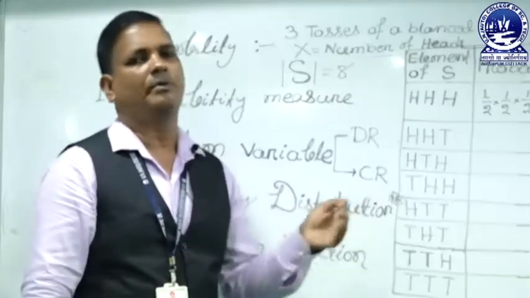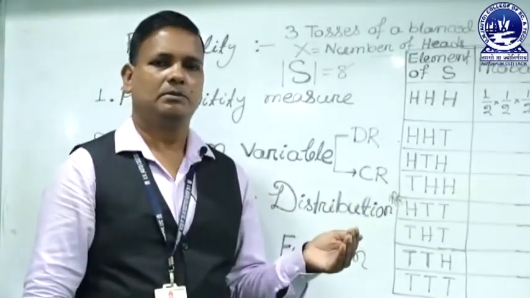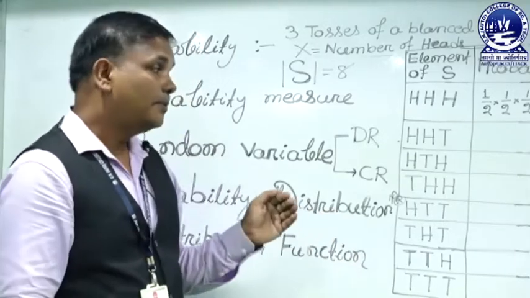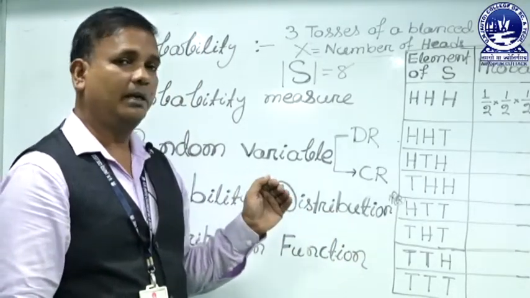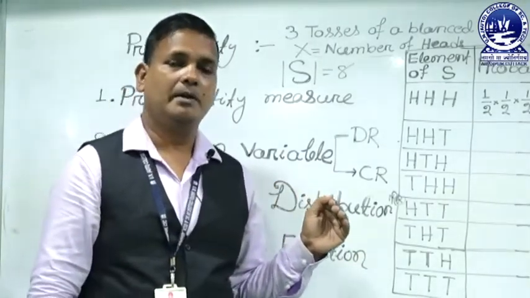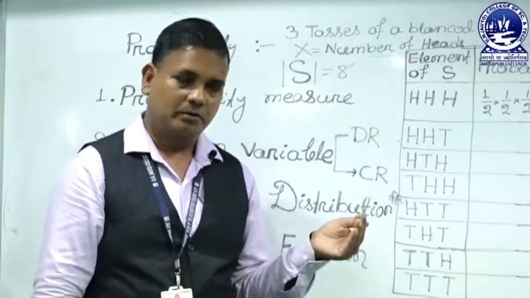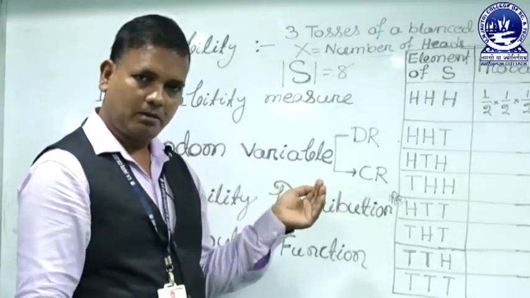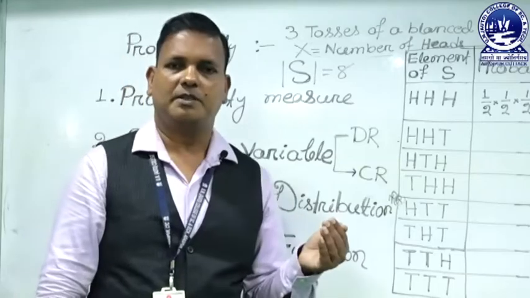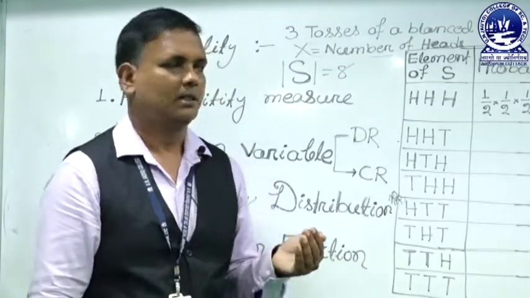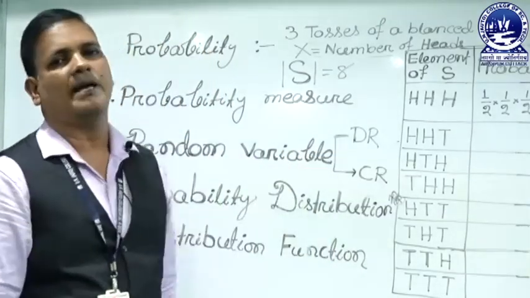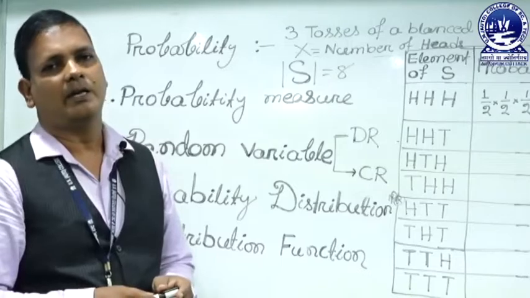So these are countable, we can count the number. If a random variable contains a number of elements in one-to-one correspondence with the natural numbers N, then the random variable is called a discrete random variable.